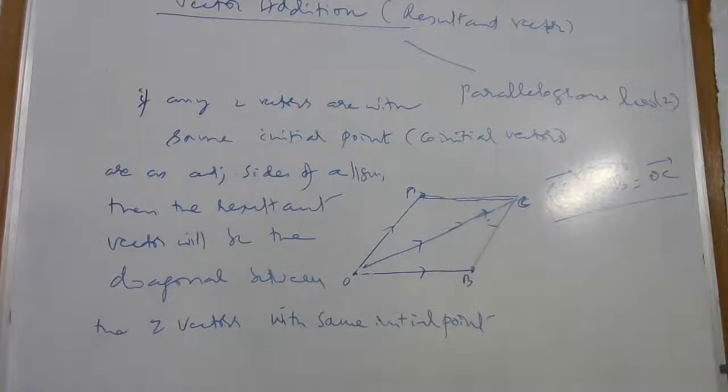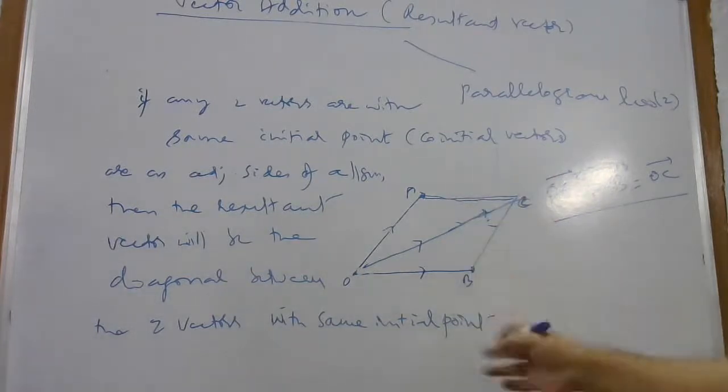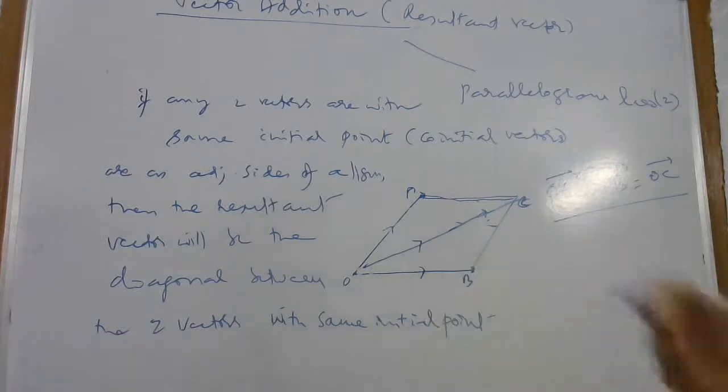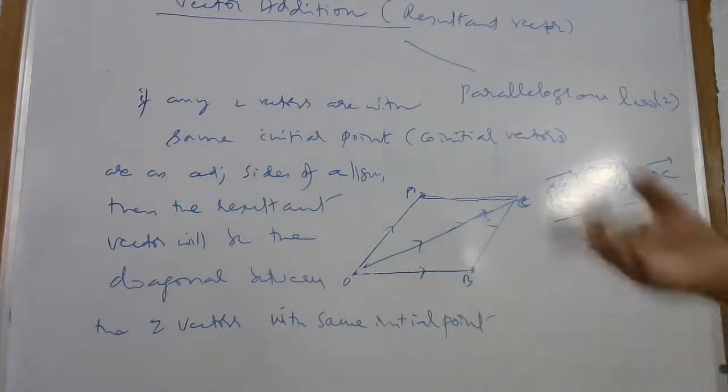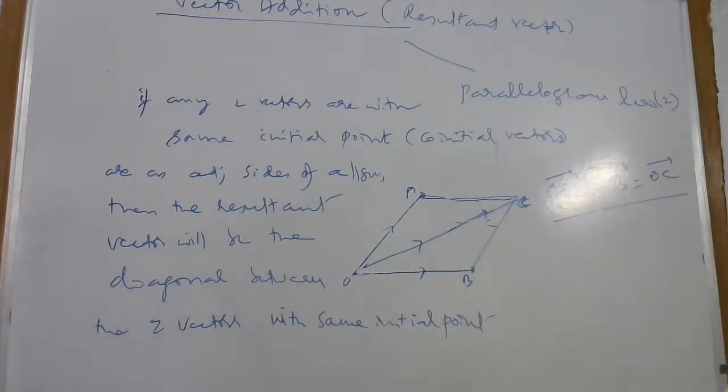Clear, understood? Understood, beta? What is the parallelogram law of vector addition, and the triangle law of vector addition? I will note these down because these are the principles. Once we know all these things, we'll go to the exercise next. Very easy only.